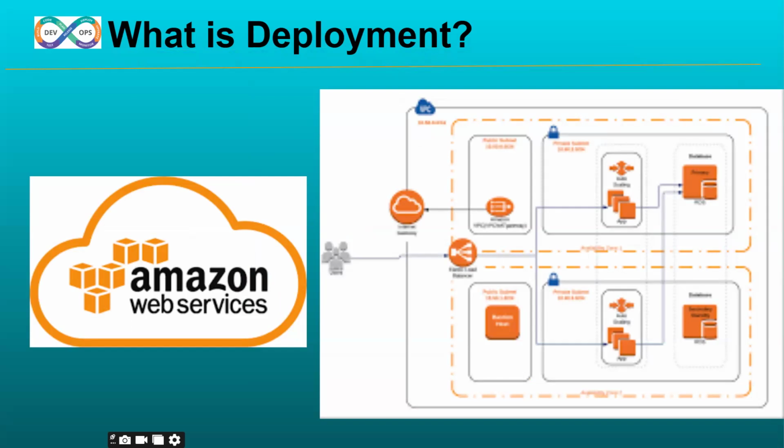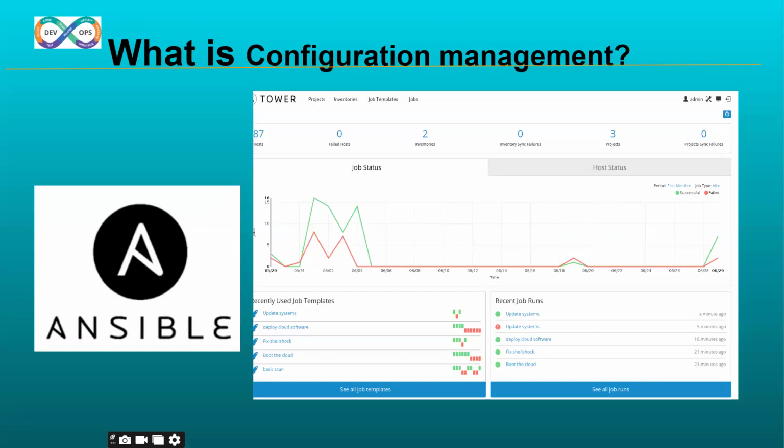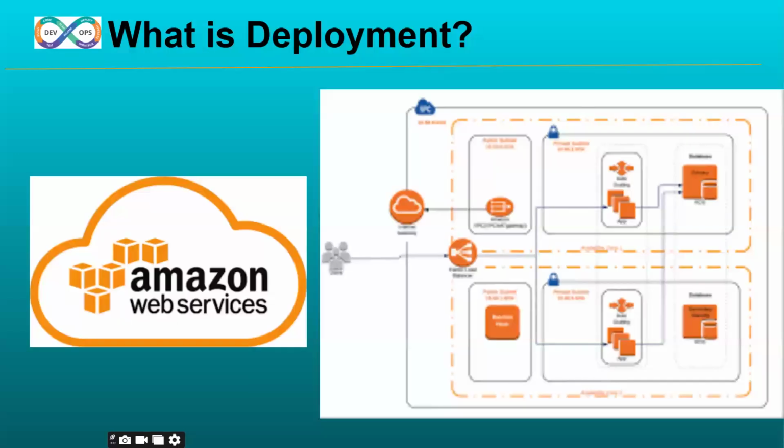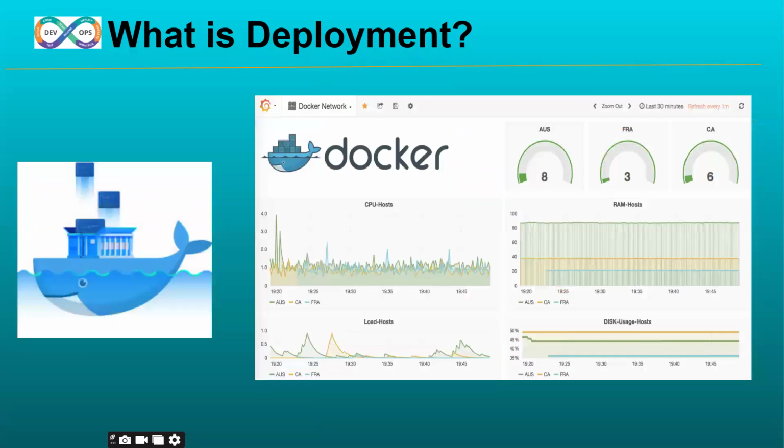AWS, Amazon Web Services. Using Ansible, we can deploy our applications on hundreds of AWS servers. Not only placing our websites on AWS servers, we can also place them on Docker containers. A Docker container is an isolated area where we can place our websites very easily, with low cost and high quality.